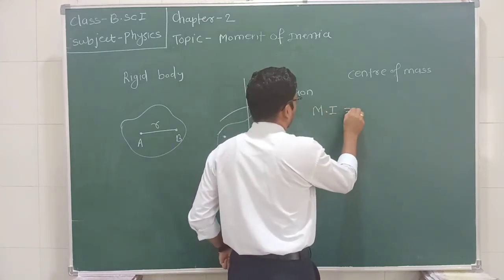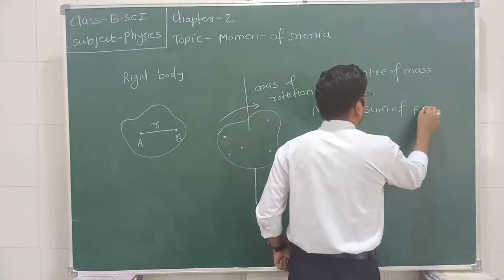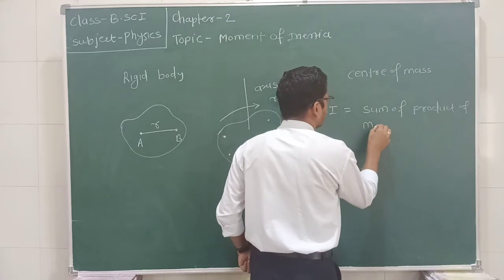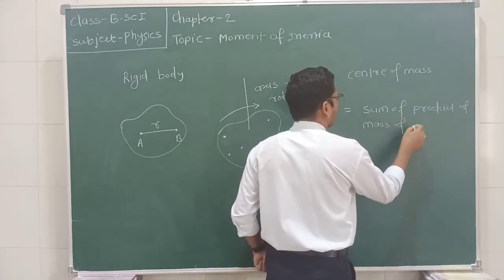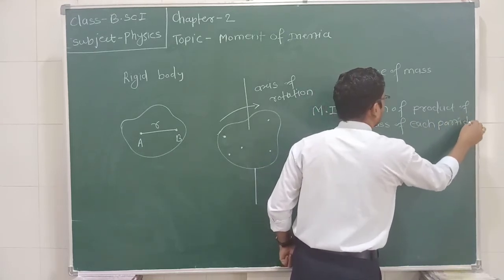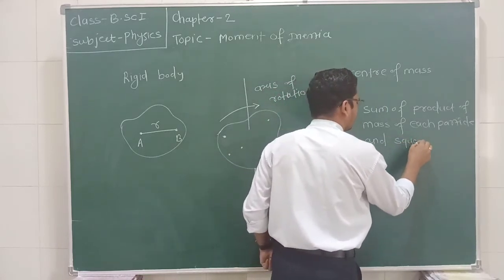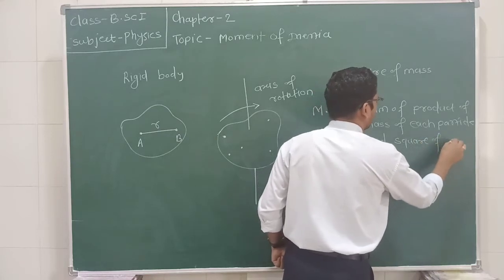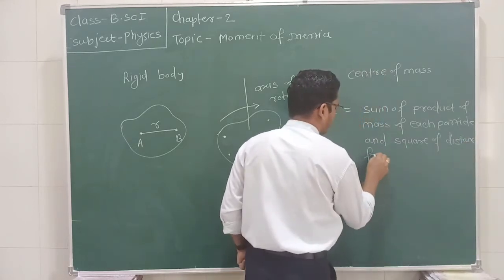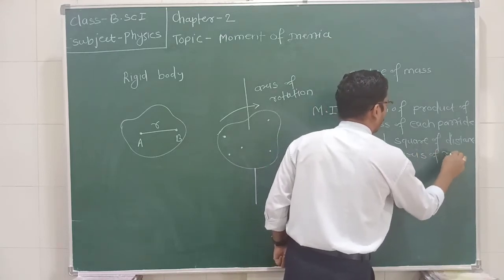Moment of inertia is nothing but the sum of product of mass of each particle and square of distance from axis of rotation.